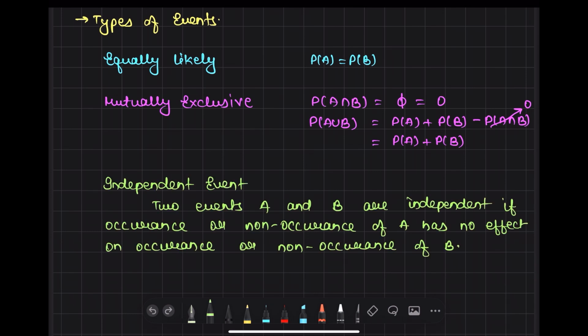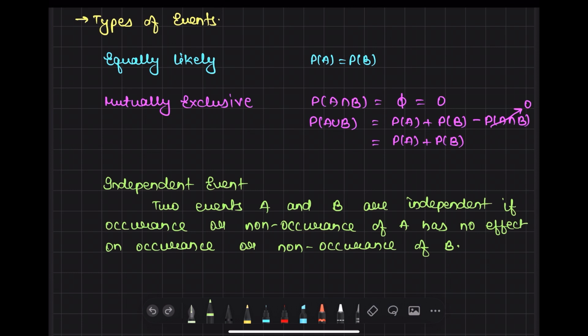Next we have independent events. Two events A and B are independent if occurrence or non-occurrence of A has no effect on occurrence or non-occurrence of B. Suppose that while throwing a dice you are getting an odd number, and after throwing the dice you are tossing a coin. So if you get an even number or odd number, it doesn't affect head or tail in the next event.